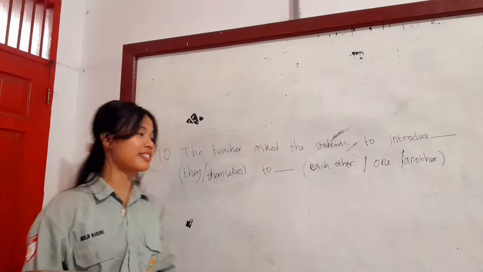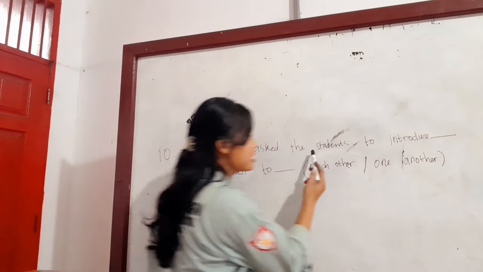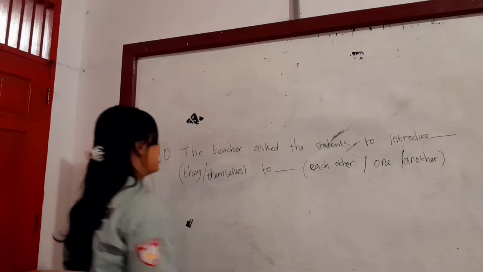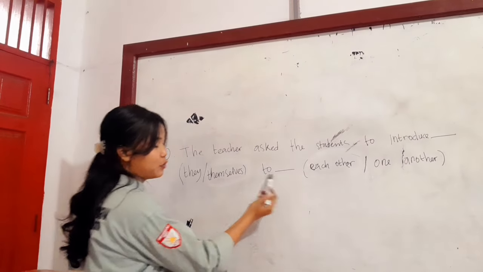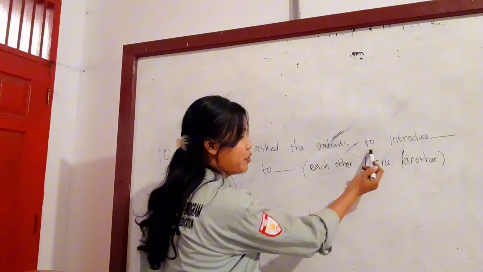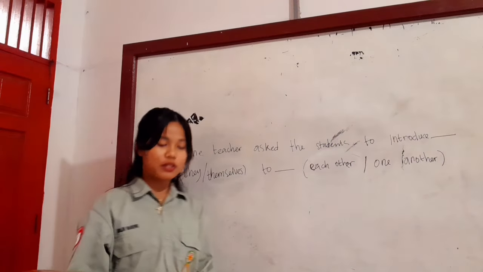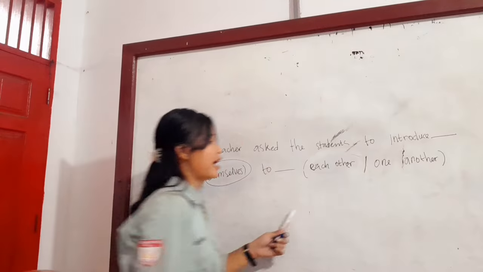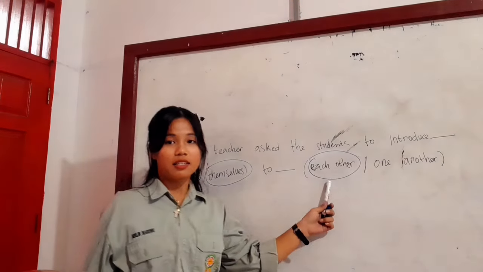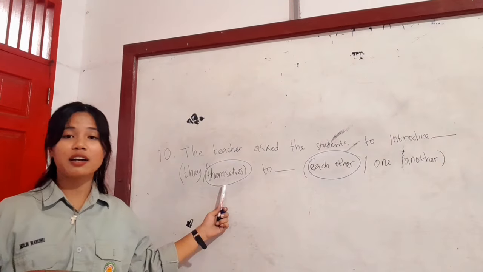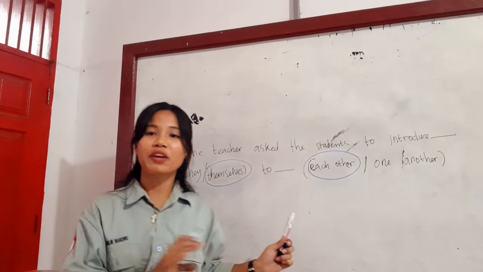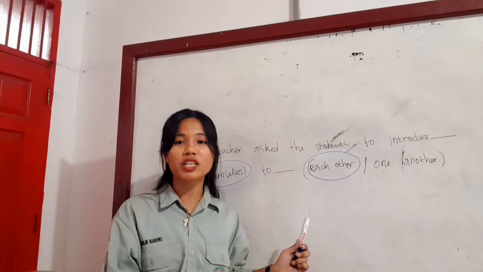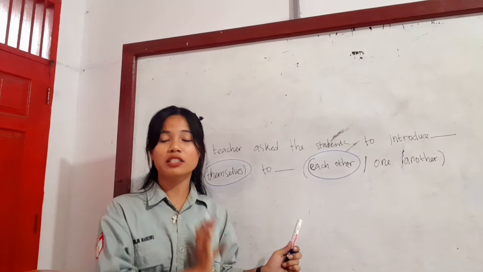The last exercise. The teacher asked the students to introduce blank "they" or "themselves" to blank "each other" or "one another". So the correct answer here is "themselves", and here is "each other". Why is "themselves" correct here? Because "themselves" is a reflexive pronoun. Correct because the students perform the action on themselves.